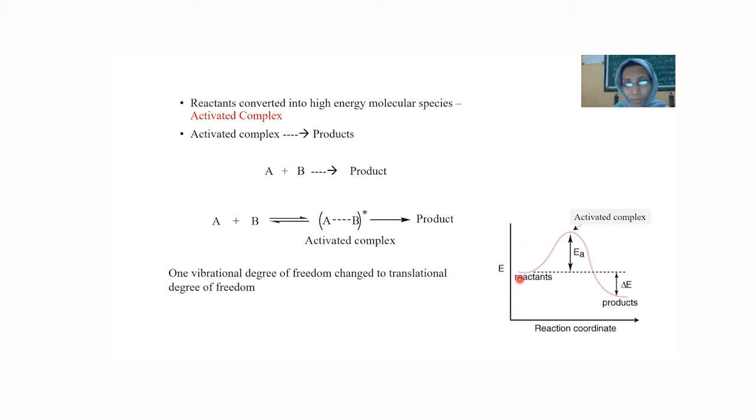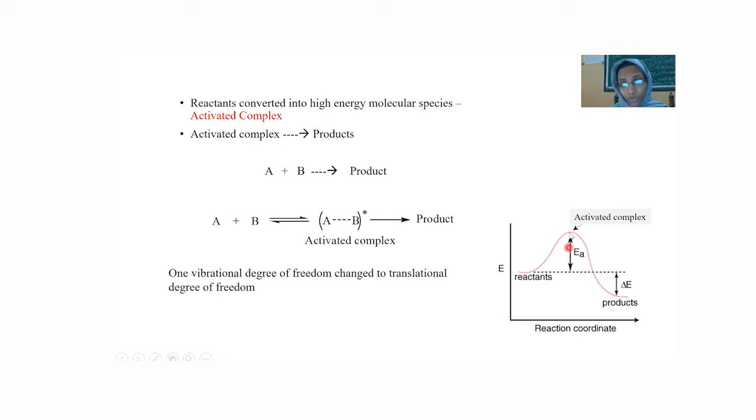This represents the energy of the reactant, and this is the energy of the product. This is an exothermic process because the reactant has a high energy and the product has a lower energy. The highest peak of this curve represents the energy of the activated complex.